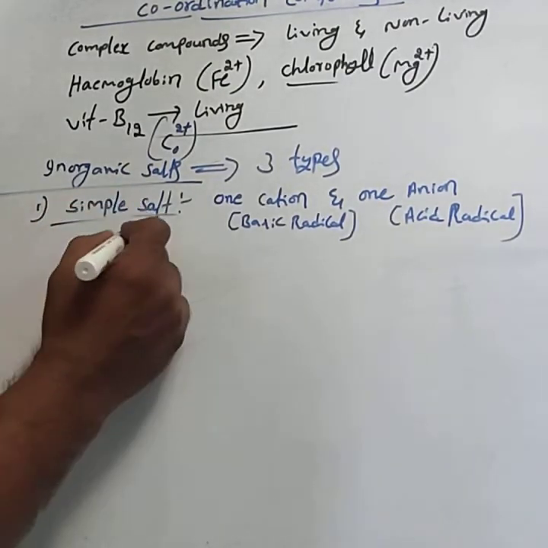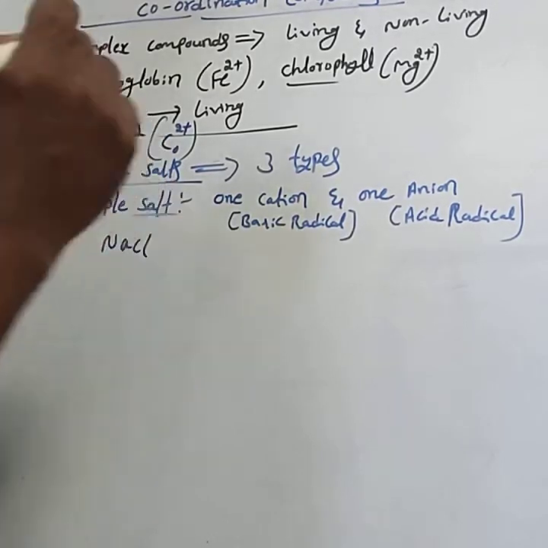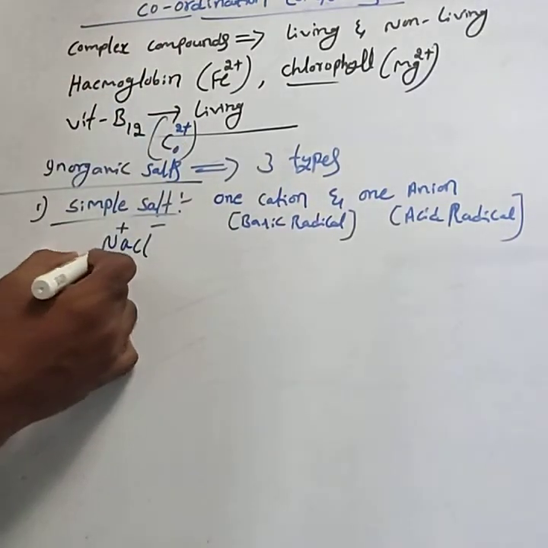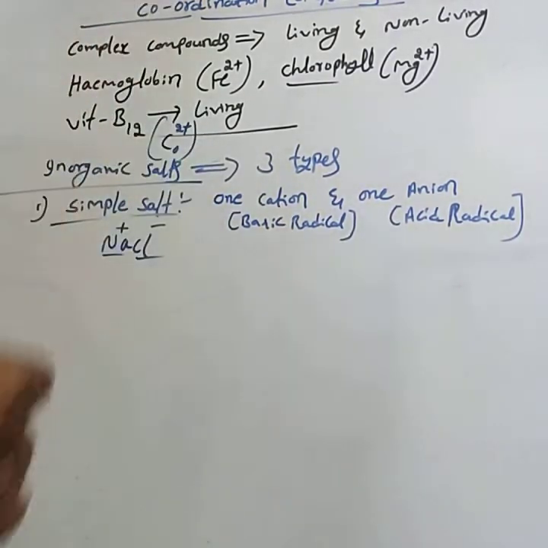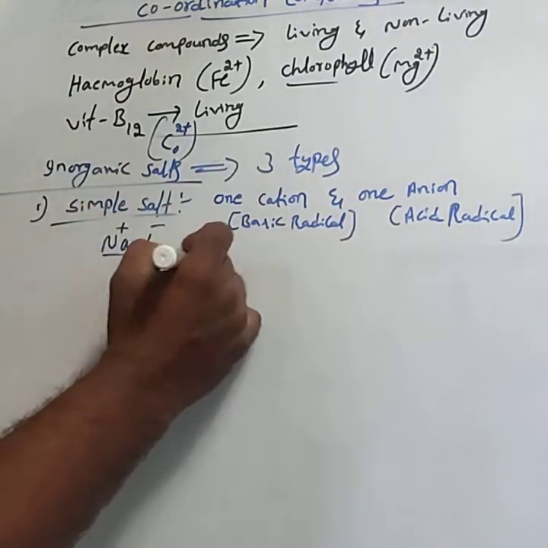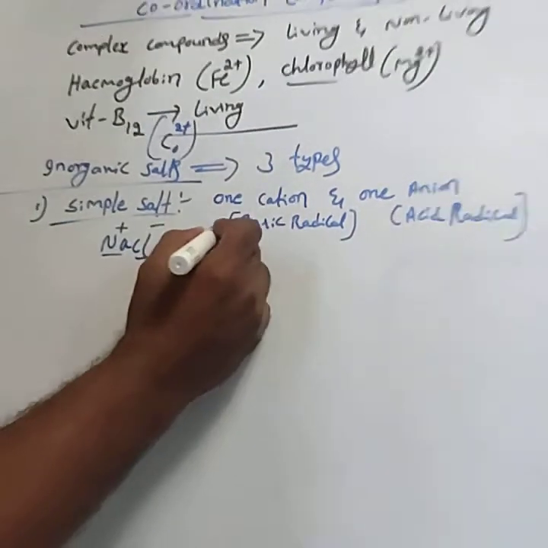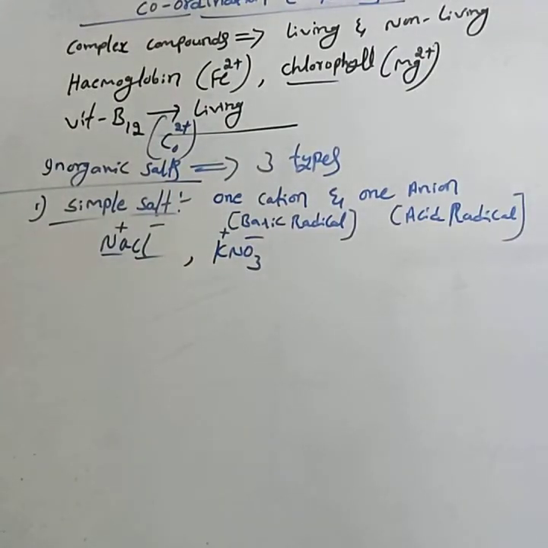For example, take NaCl, sodium chloride. This contains Na+ and Cl-. Na+ is the basic radical, Cl- is the acid radical. Or take KNO3, potassium nitrate, that contains K+ and NO3-. K+ is the basic radical, NO3- is the acid radical. Simple salt means it contains only one basic radical and one acid radical.